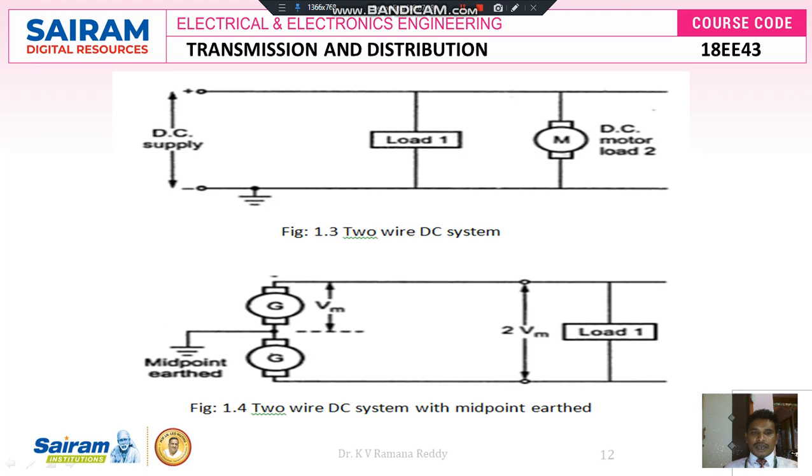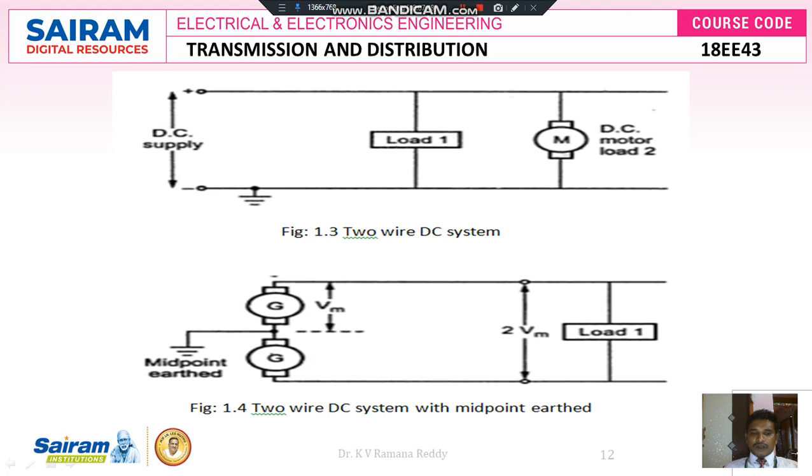First, this figure is the DC two-wire system. The DC two-wire system consists of two conductors. Among them, one conductor acts as the higher potential conductor, and the other is called the lower potential conductor. Between these two conductors we transfer the DC supply, and the loads are also connected between these two poles, the higher potential terminal and the lower potential terminal.